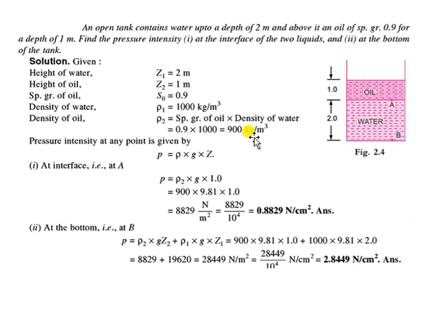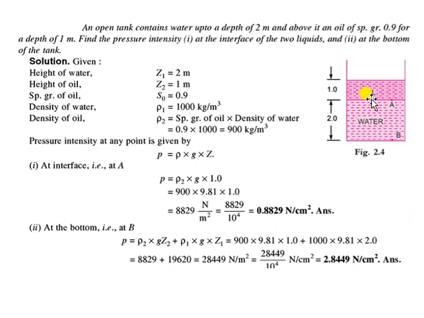Now we need to calculate pressure at two points, at point A and at the bottom of the tank, point B. If I need to calculate pressure at point A, I will see the height of the free surface above this point A. So above point A, what is the height of the free surface? That is 1 meter, Z2 according to the notation taken here.